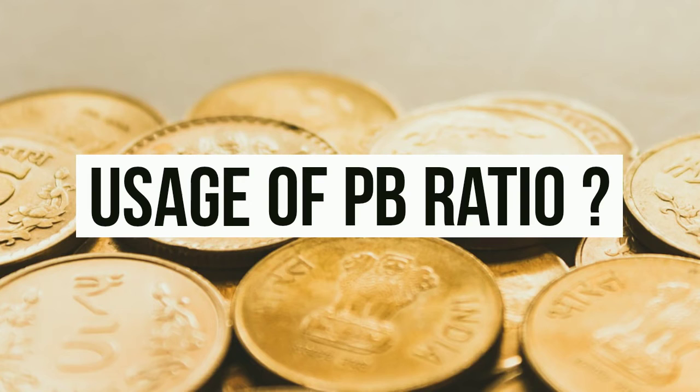Best usage of PB ratio. Number 1. Banking stocks. The ratio is very useful for banking and NBFC stocks. Banks have huge liquid assets on their balance sheets. The best part is that most of the assets are marked to market, meaning those assets are frequently revalued. So the book value of the bank is reasonably current and provides a better picture of the current net worth of that bank.